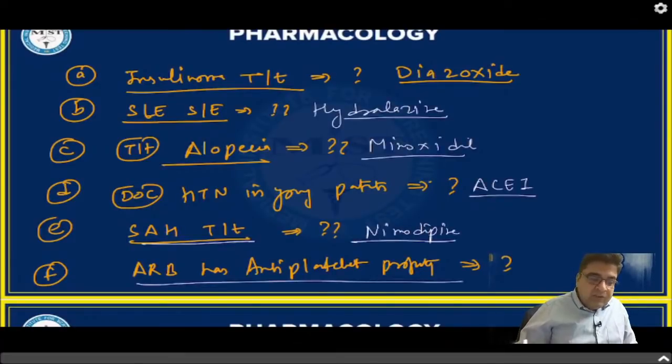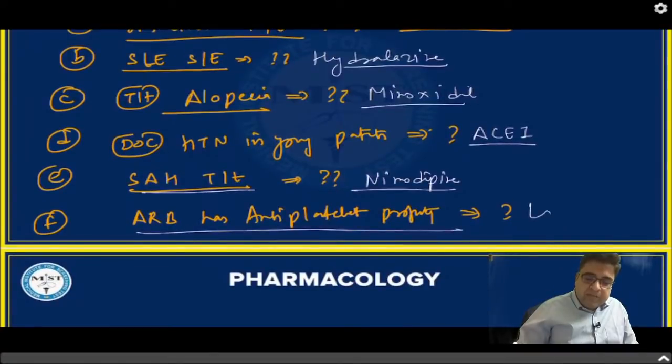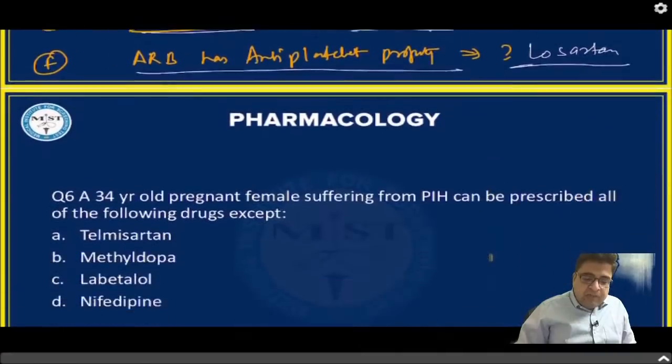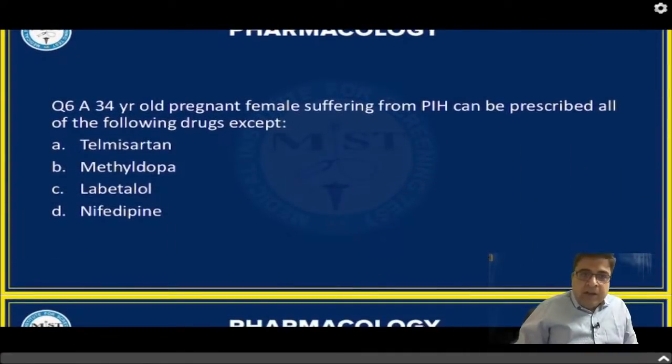And the angiotensin receptor blocker which has antiplatelet property is losartan. So losartan is an angiotensin receptor blocker which has antiplatelet property. So topic of hypertension is very important. Next question I have also put on the same antihypertensive drugs.